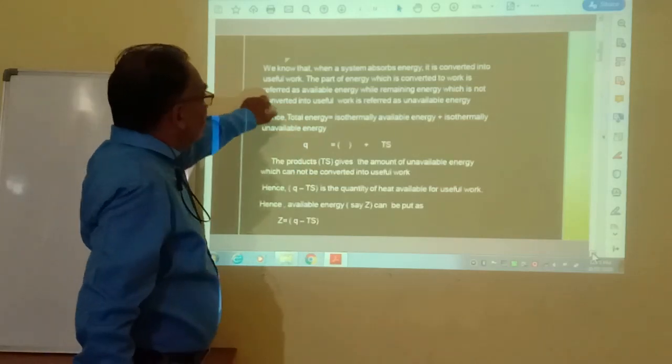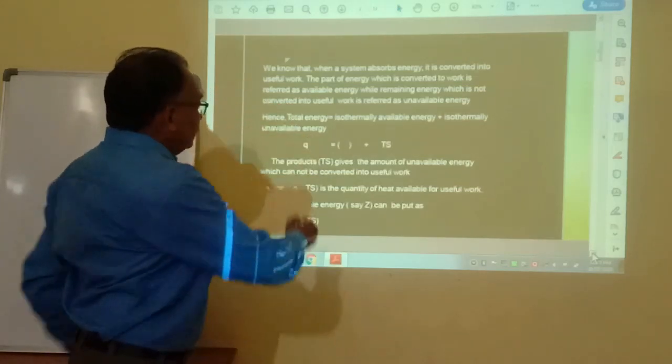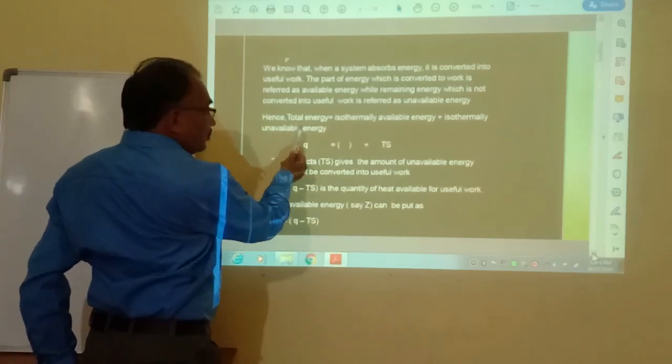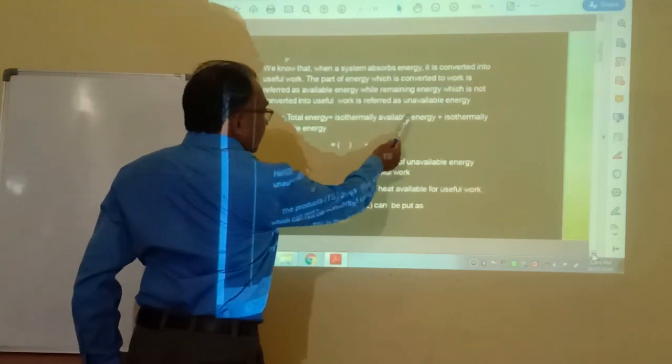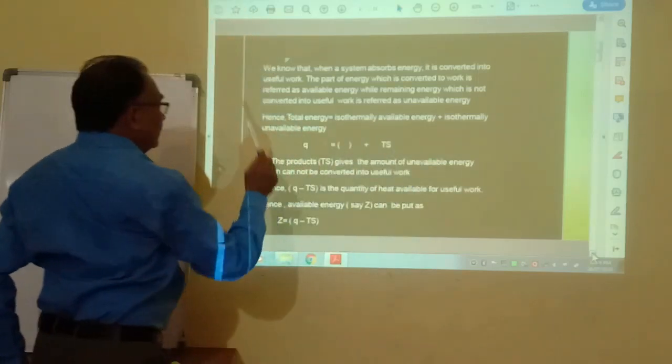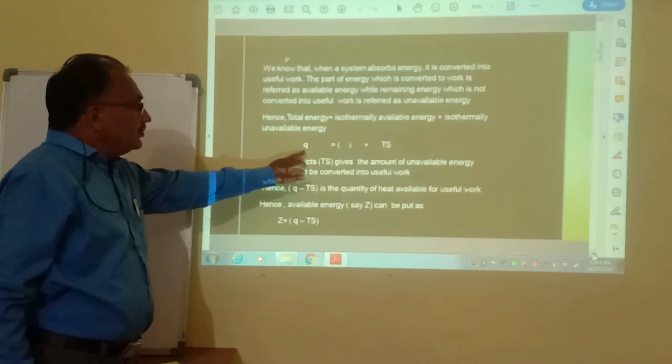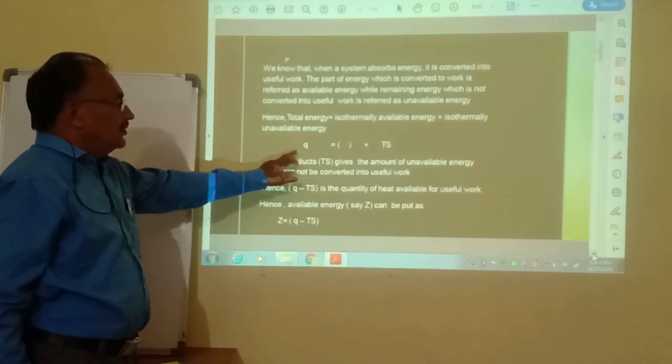This total energy contains two parts, isothermally available energy and isothermally unavailable energy. Here Q is the total energy.